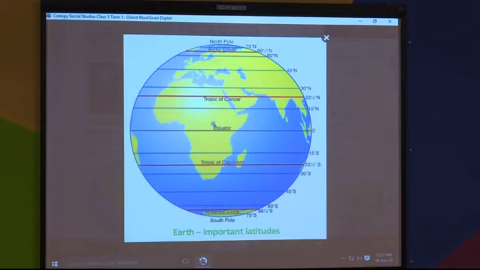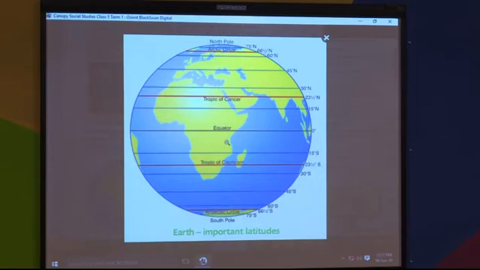In the northern hemisphere, you have two important latitudes. They are Tropic of Cancer and Arctic Circle. Tropic of Cancer is at 23.5 degrees north, whereas Arctic Circle is at 66.5 degrees north.